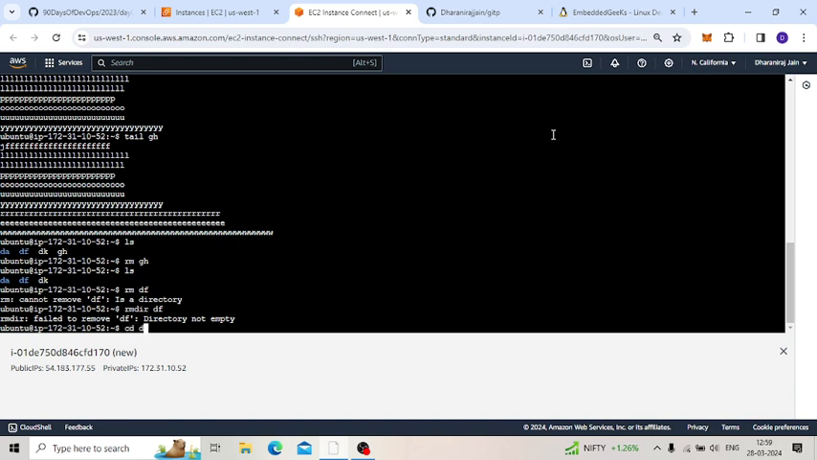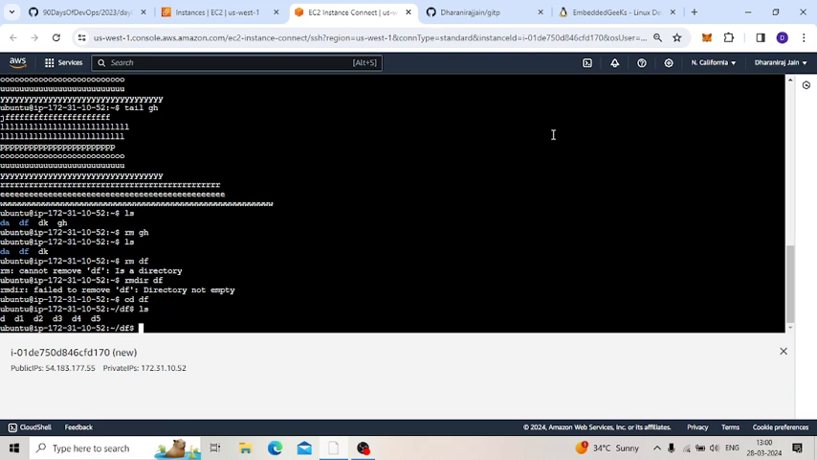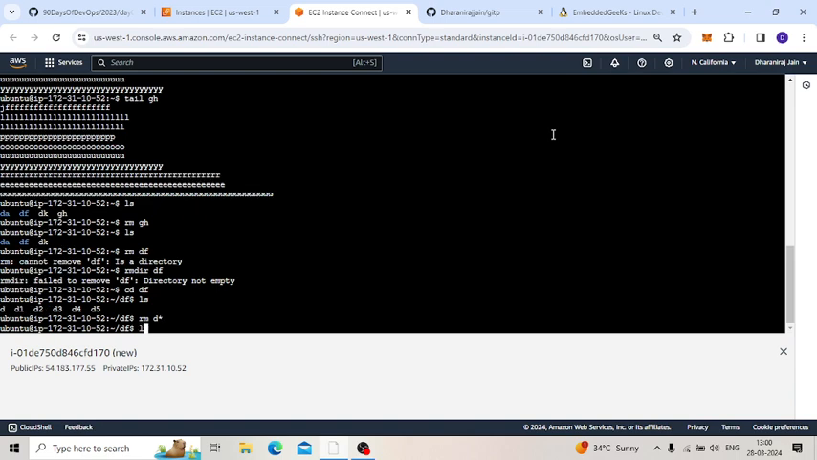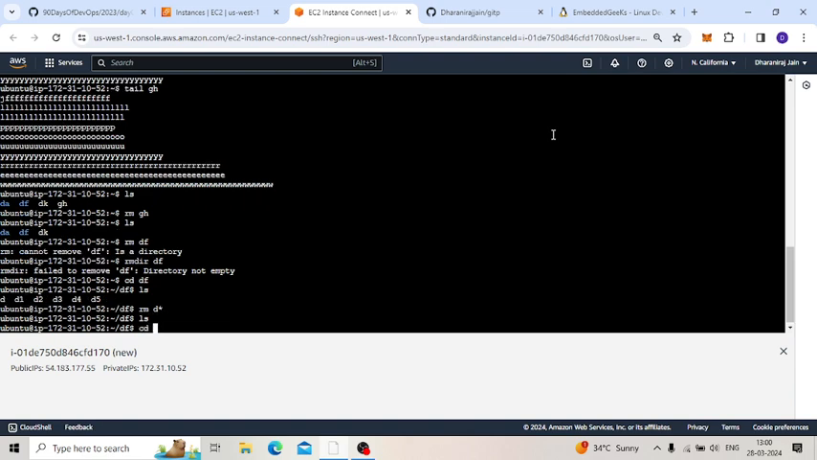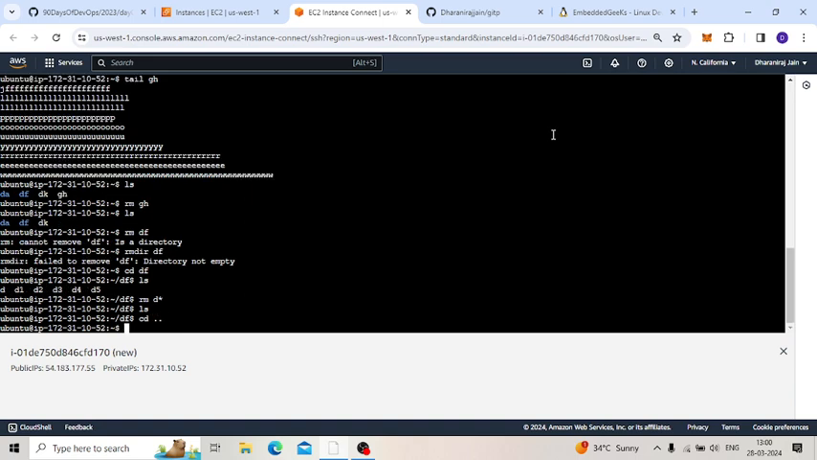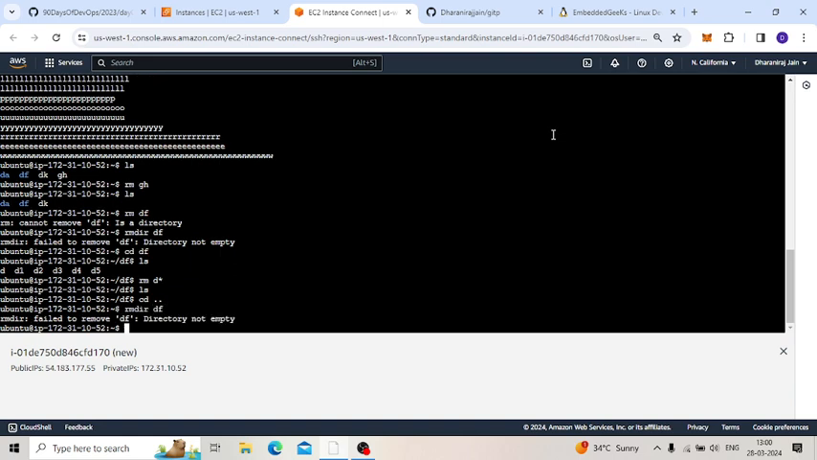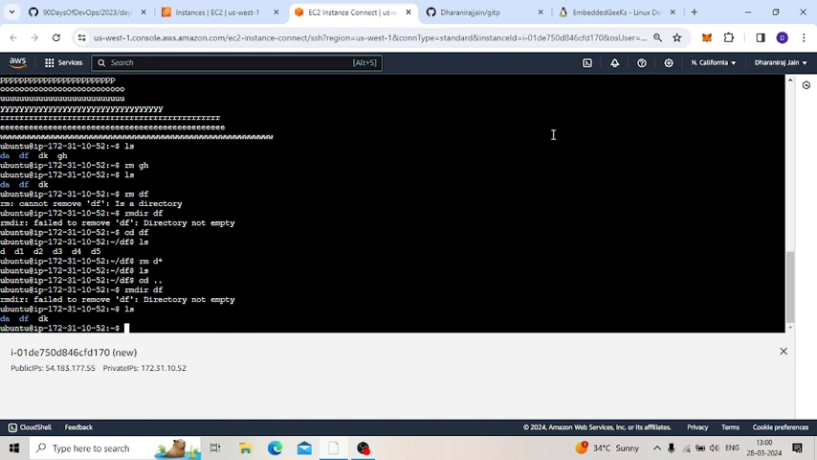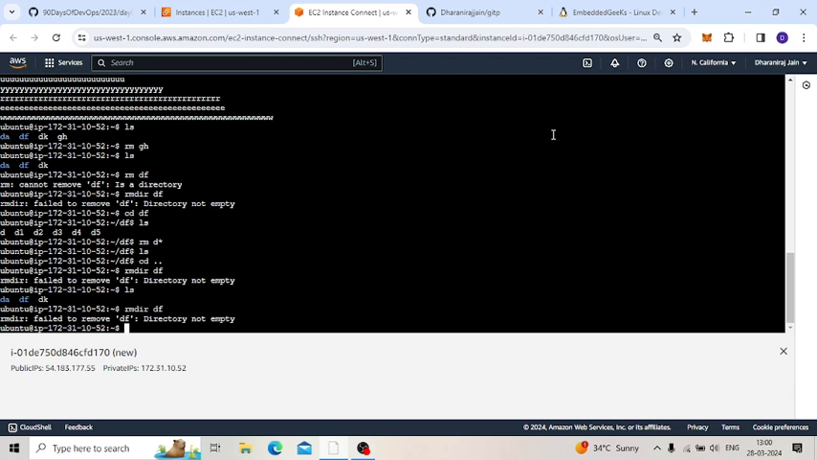So I will go inside and see which files are there. Okay, all files are there. You can observe, if you have similar names starting with the same letter, then we can use the star, and it will remove all files. Okay, now everything is good. Then I will run rmdir df.